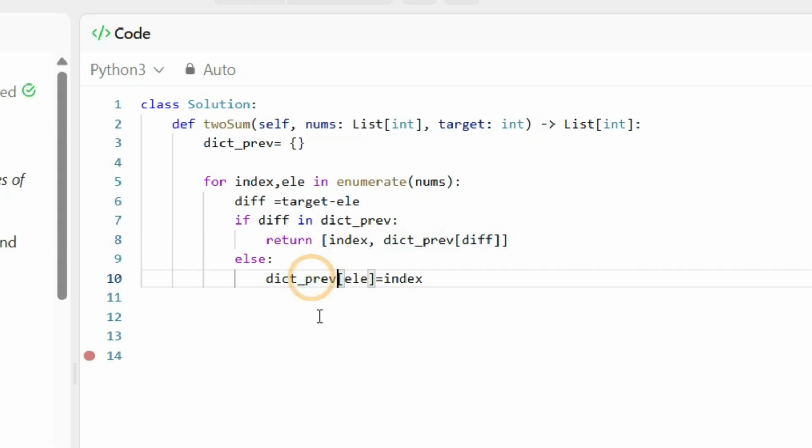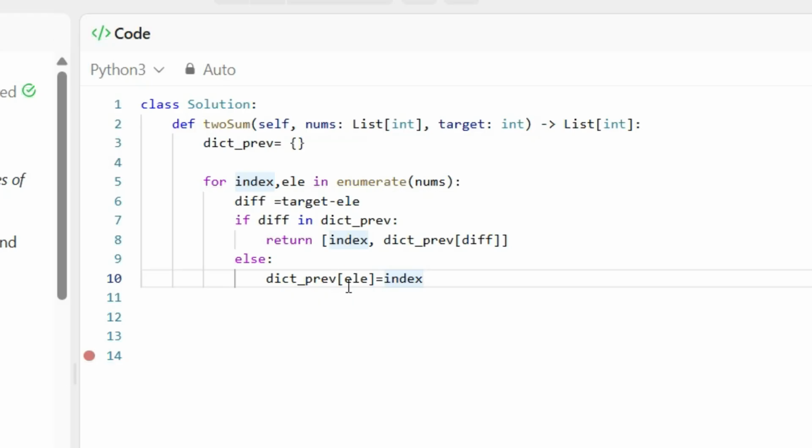If not, you store that element and that index, value versus index, into the dict. This is one of the ways. Typically we think forward, meaning what is the next value, but here we look at what is covered. For 2, 7, first it will check 7 comma 2, that is 9 minus 2, which is 7.